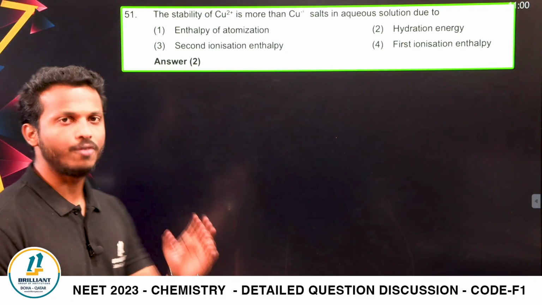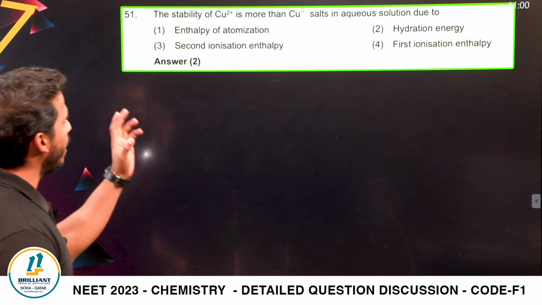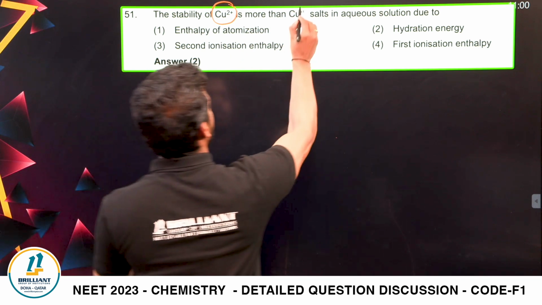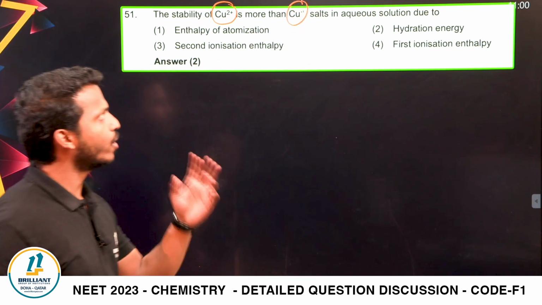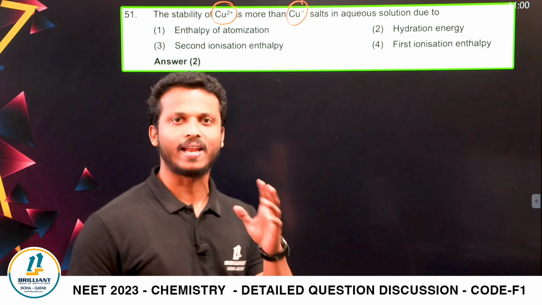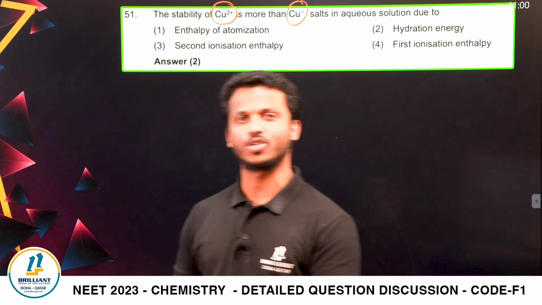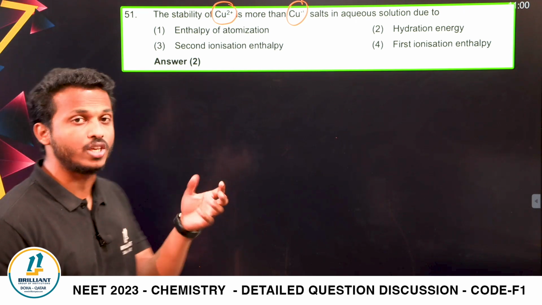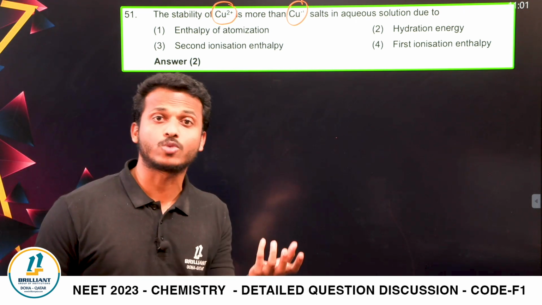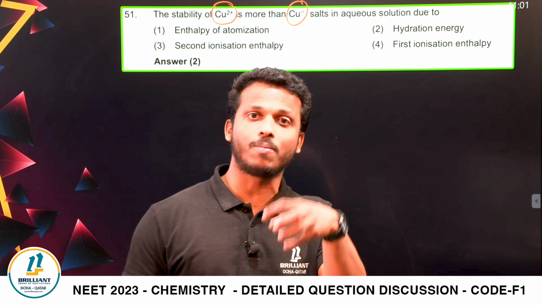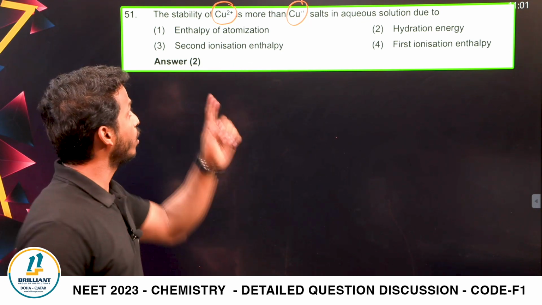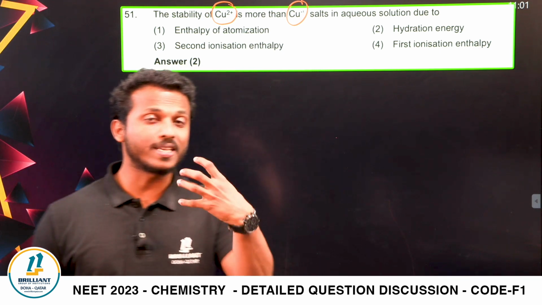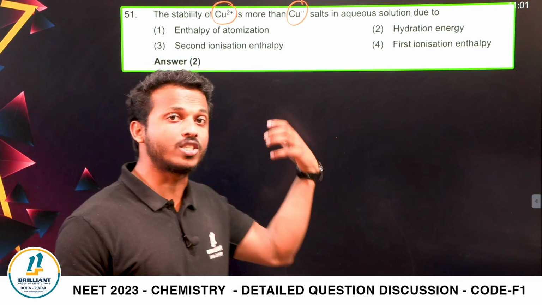Question number 51. The stability of Cu2+ is more than Cu+ salts in aqueous solution. You may have studied this in the d and f block elements chapter, grade 12 chemistry. Cu2+ is more stable than Cu+; why is Cu+ unstable in aqueous solution? Cu2+ has more charge density than Cu+.